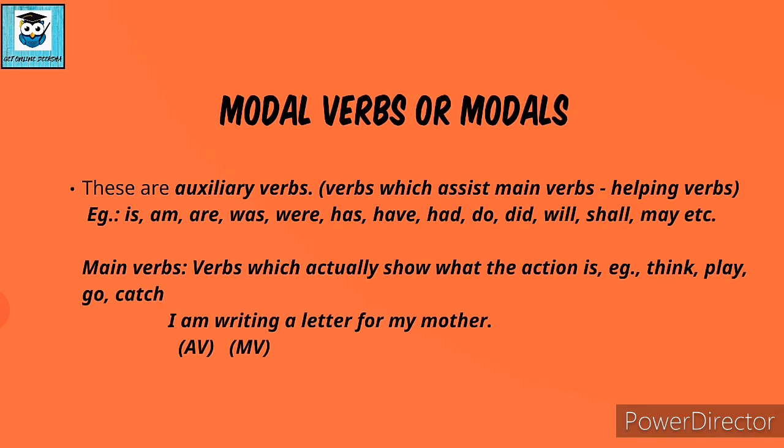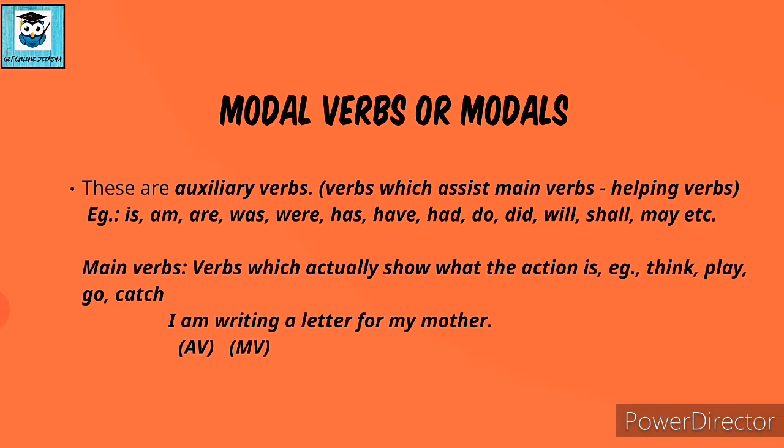Now we have to understand what are auxiliary verbs. So these are the verbs which assist main verbs. In simple terms, we can remember them as helping verbs because they help the verbs. Auxiliary verbs help the main verbs. Fine. Now what are main verbs? So the main verbs are the verbs which actually show what the action is. Example, think, play, go, catch.